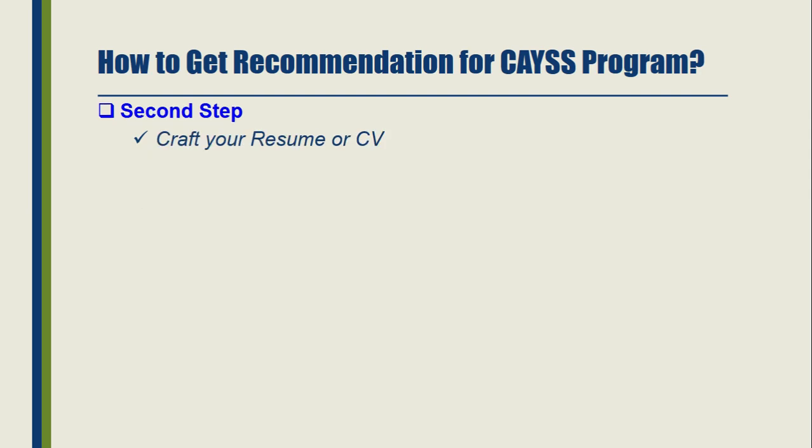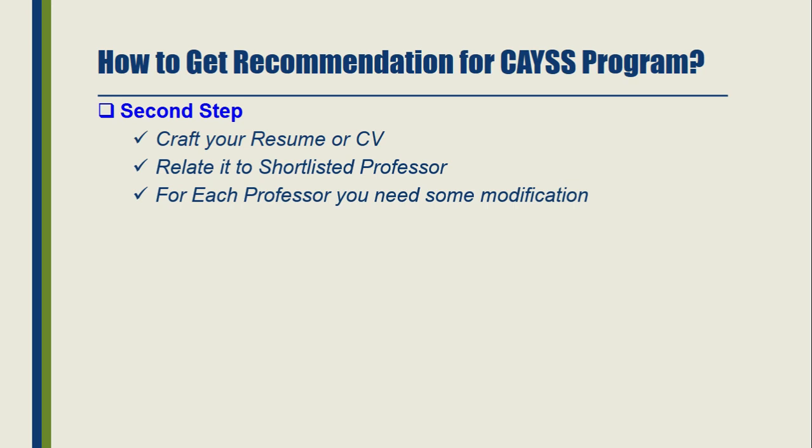The second step is crafting your resume or CV. The most important thing in this step is how you write your CV. It should be related to the shortlisted professor, the professor you want to be your supervisor in future for the CAYSS program. For each professor you need some modification, so you cannot send the same CV to each professor because their fields are a little bit different. Every time you send an email to a new professor, you should modify it. Spend at least 5 to 10 minutes so that you can get better results.